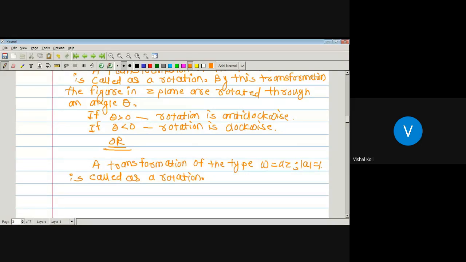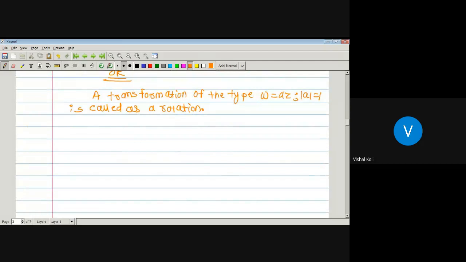Now let us take one example of this type. Consider the rotation W equals Z into e to the power I pi by 4.